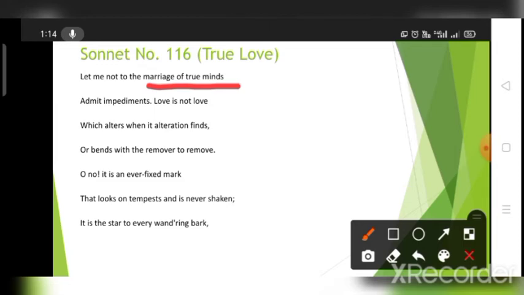Whenever there is some kind of alteration, when the alteration is found, and they change the love, he said that kind of love is not true love. Second, he said, or bends with the remover to remove.